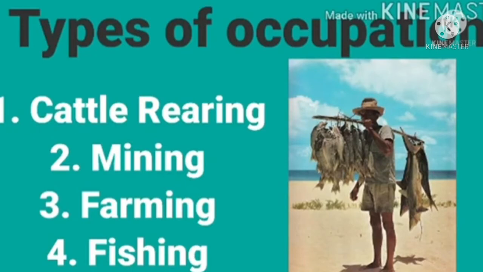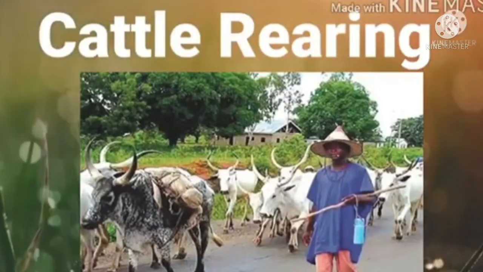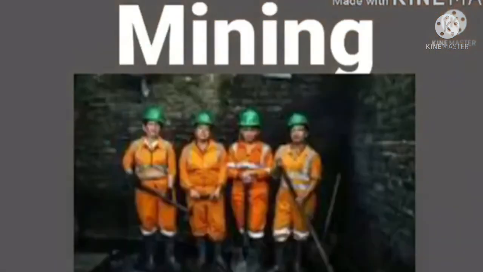The image before you is that of a fisherman, probably from the riverine area of the country. You can see the fishes are really big, okay? So this man is engaged in fishing as an occupation. Some fishermen make good income from fishing. Now, we talked about Musa the other time, involved in cattle rearing as a Fulani man. You have more cattle rearers in the northern part of the country compared to any other part.